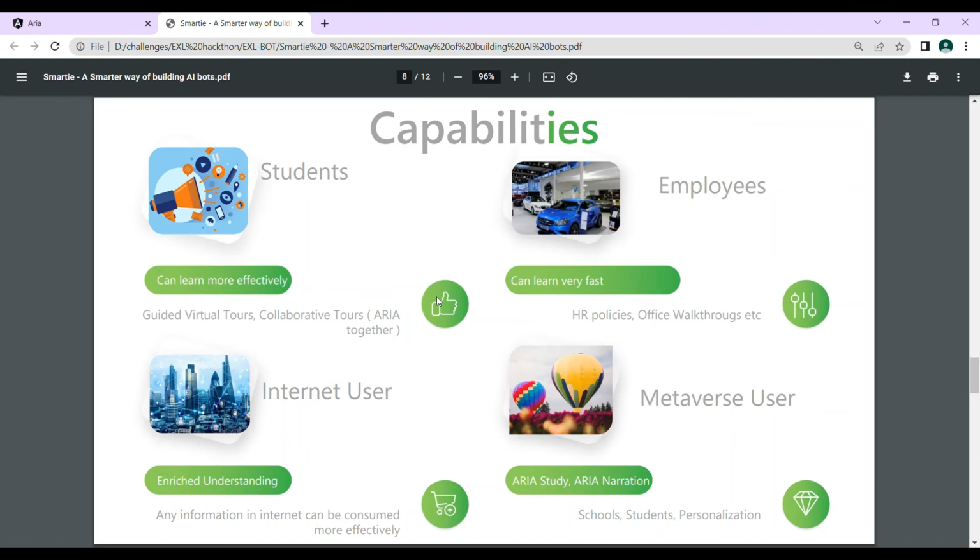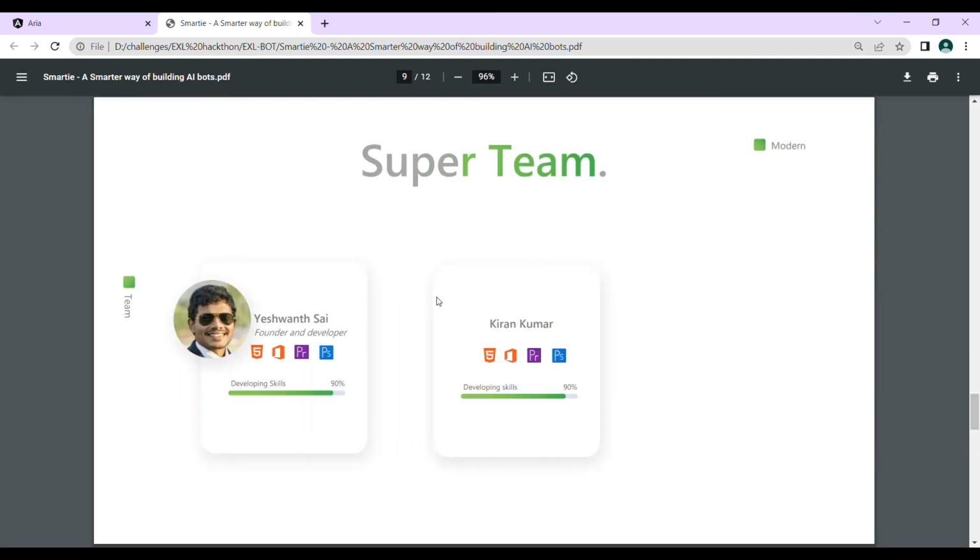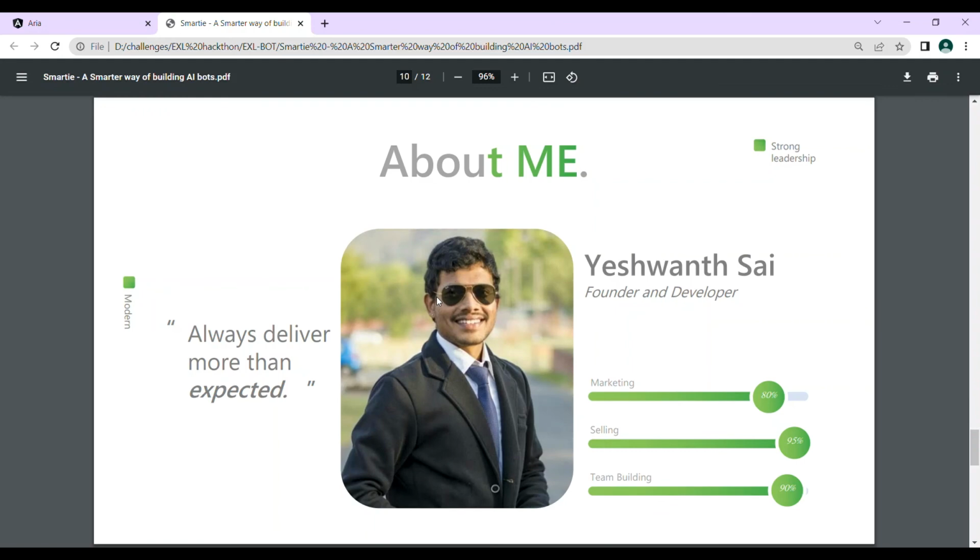About us, we are helping to transform businesses with artificial intelligence, exclusively by building smarter bots and frameworks around the bots. We have a team of 2 people, myself, Yashwant Sai, and Kiran Kumar. I'm the founder, I was the one who initiated Smartie, and I was a developer as well. We have built much of Smartie with Python and Angular for all the user interfaces, and for the VR capabilities we have used A-Frame.